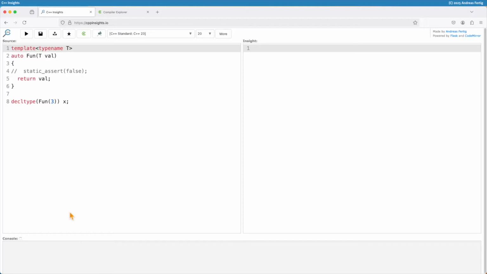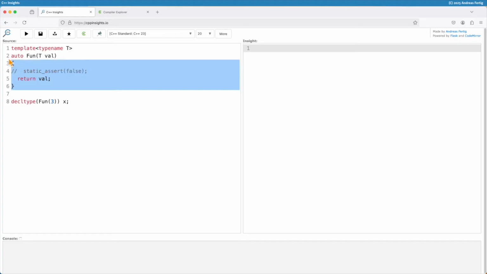This here is our entire example for today. I have a function template fun taking a single template parameter T, and it takes a parameter of type T, call that one val, and it returns it. We come later to the static assert. This is why I'm using C++23. All I'm saying is true for all the previous standards. It's just for verification purposes that I require C++23 later.